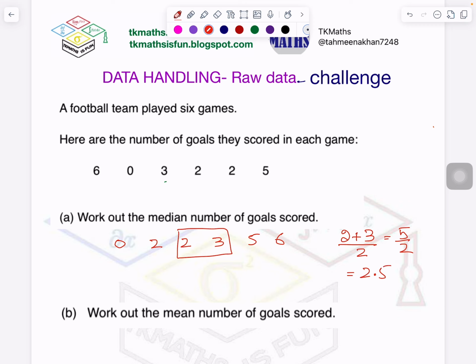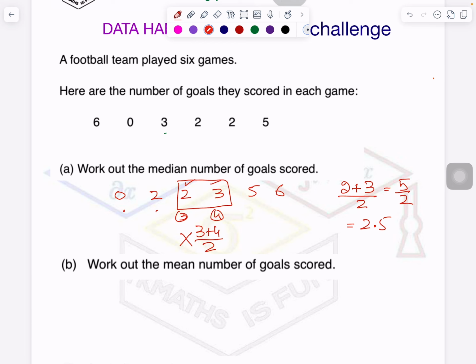Achha, by the way, let me tell you what mistakes students make. Because we look at the place value which is in the center, the students count 1, 2, 3, third place and fourth place, right? And what mistake they make? They add up the places and divide it by 2. You are not supposed to add up the places. You are supposed to add up the data which is present at that place. Okay, so don't make that mistake. Be very careful. Then question is saying work out the mean.